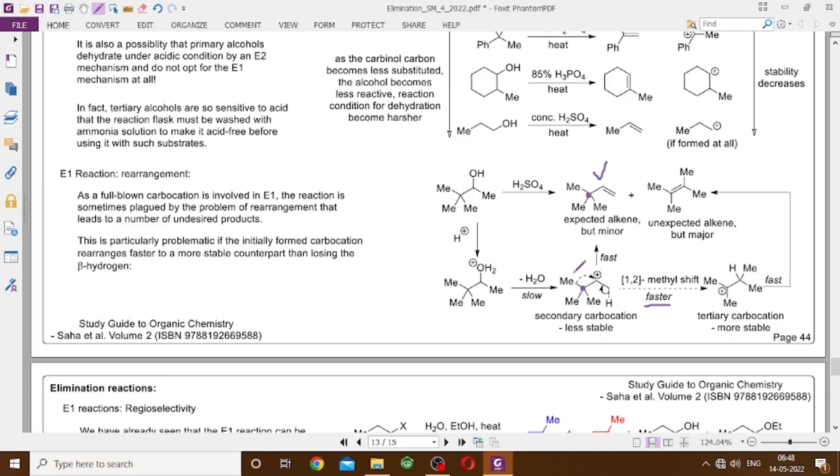Therefore this secondary carbocation is in equilibrium with the tertiary carbocation, and this tertiary carbocation can give back one methyl here so that it can actually go back to the secondary carbocation.